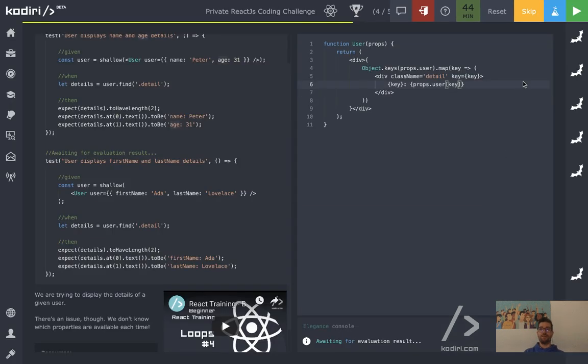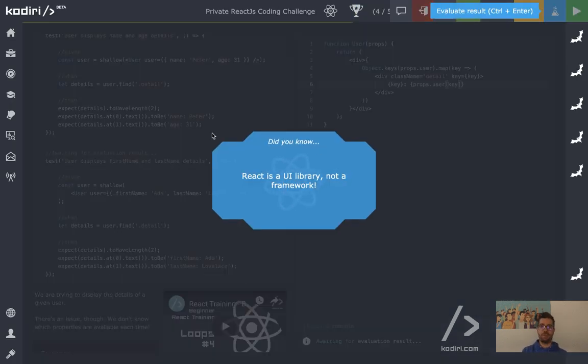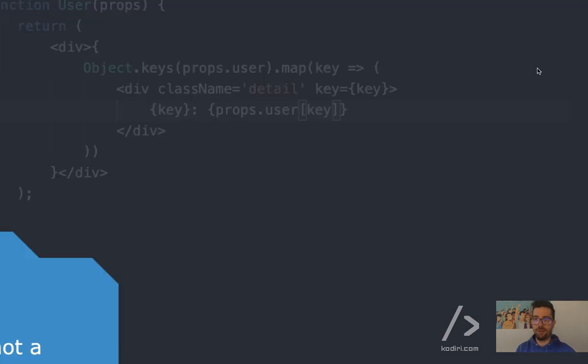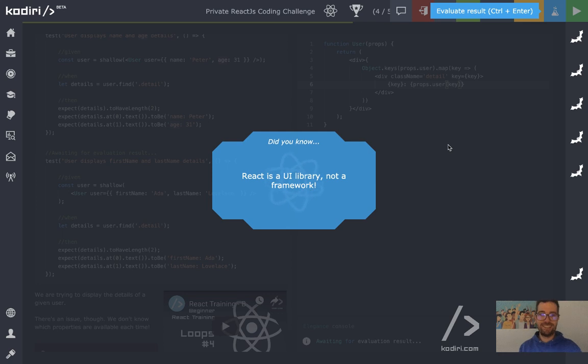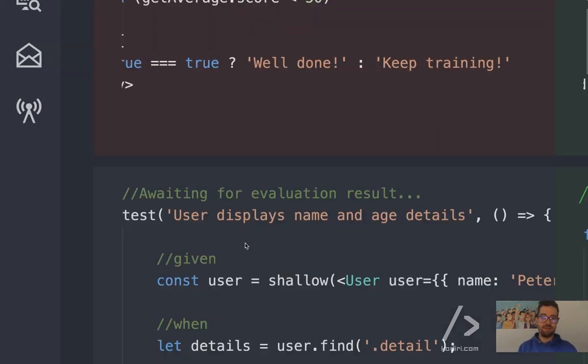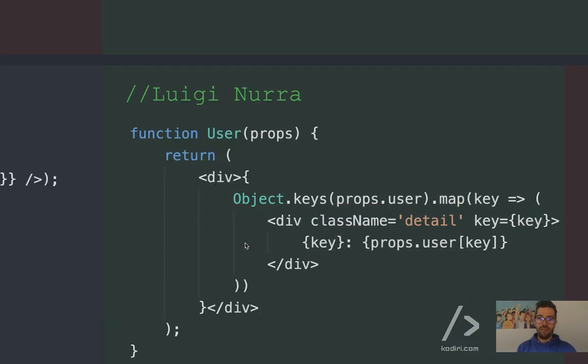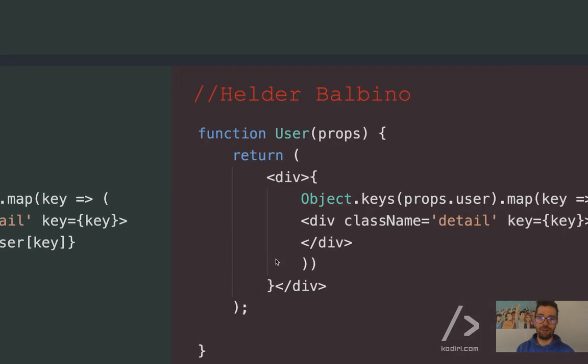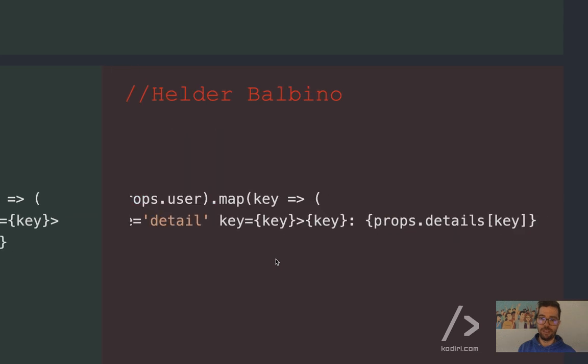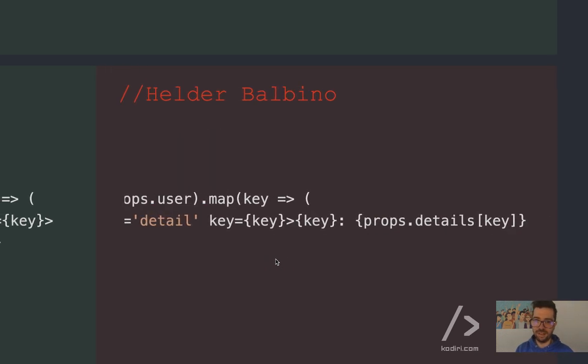Cool. So I hope that works. No? Why not? Or you hope it doesn't work? That was not the guess. If it works, it would be very unfortunate. Cool. Let me check what you did. So Luigi did literally the same thing. That makes me feel confident that it will work.